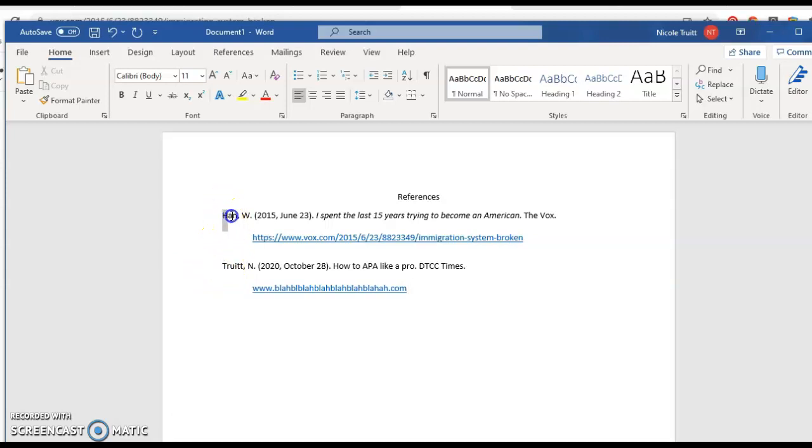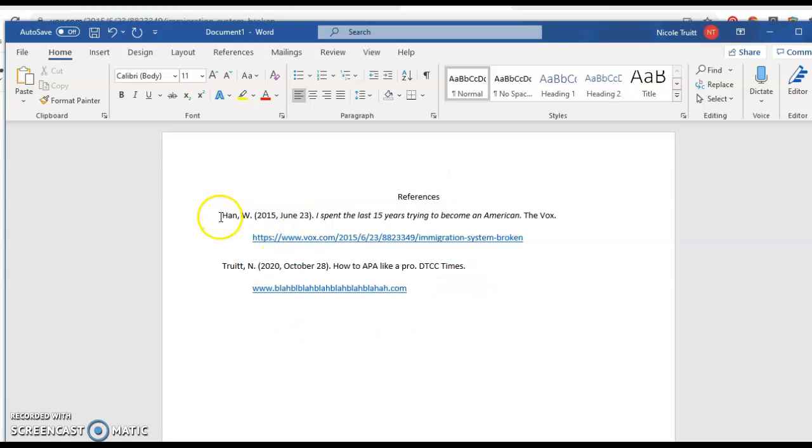It also makes it easy to compare your citations in the paper. So if I'm reading a page in your essay and you quote something and you put in parentheses the embedded citation Hahn 2015, it's easy for me to look at this references page and say, oh, okay, this is that information. Whereas if you are quoting your supplemental source and your citation says Truett 2020, then when I look at the page, I'll know instantly that this is the source. So whatever information starts out right here is what is going to go in your citation, because that makes it easy for your audience or your reader to find the reference later on the references page.